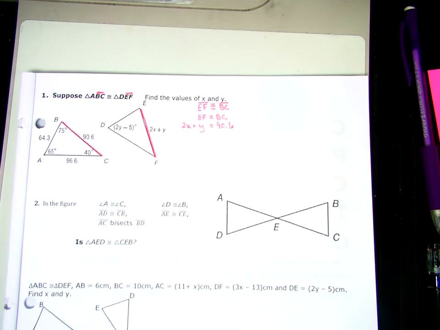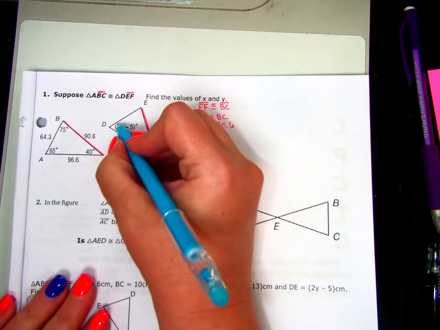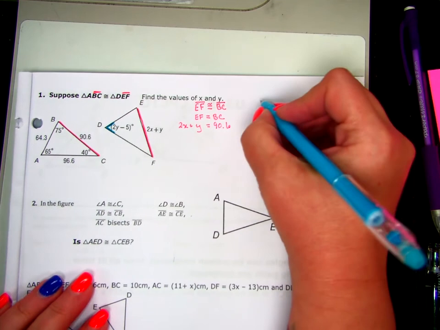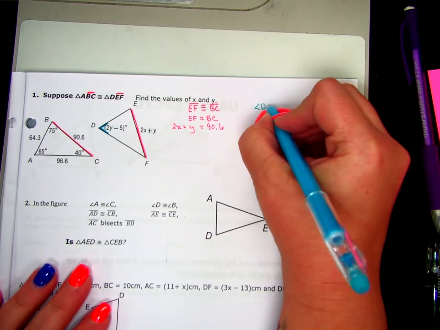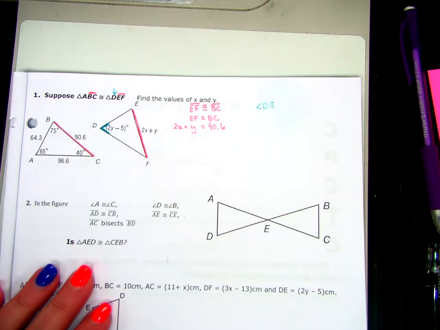Now I have a problem, right? I have both an x and a y. So if I'm trying to solve for x, I need to know what y is first so I can plug it in there. So let's go see if we can find y. Where do I see a y other than in the 2x plus y? Angle D. So angle D is congruent to angle what?